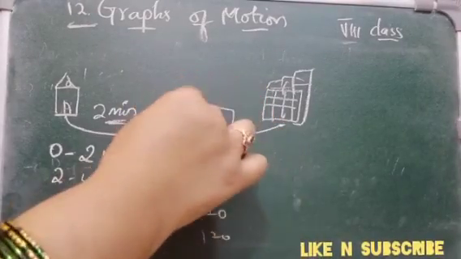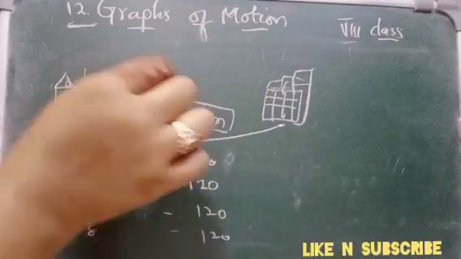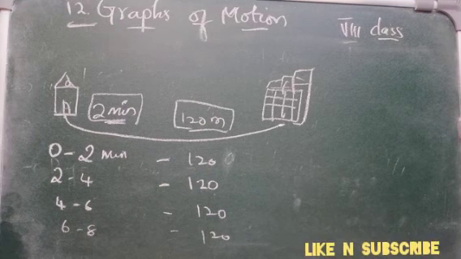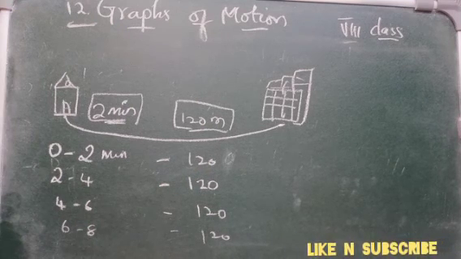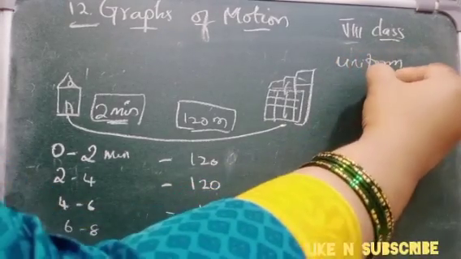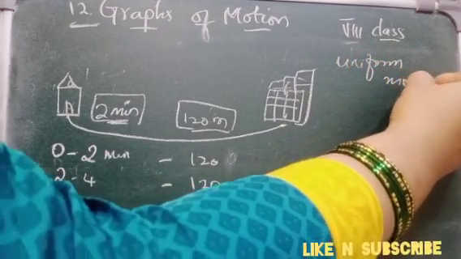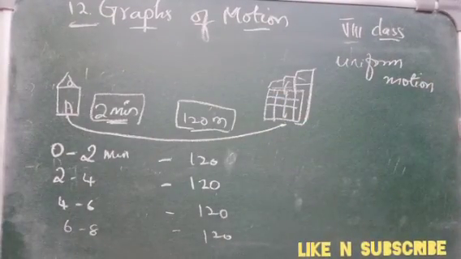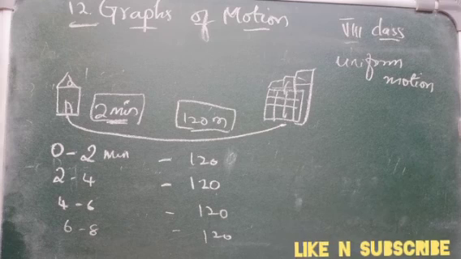So in every 2 minutes, you are traveling how many meters? 120 meters. So this is called which motion? This is called uniform motion, right? You are traveling equal distances in equal intervals of time. So these things, we will draw on a graph.